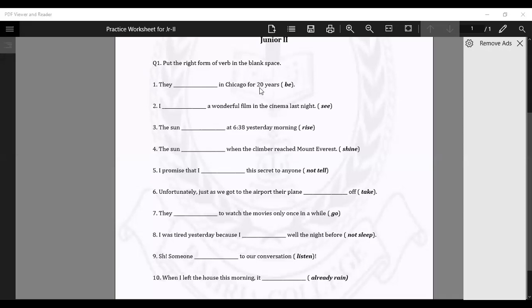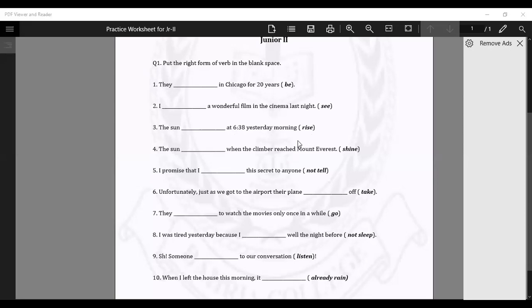Okay. I dash a wonderful film in the cinema last night. I saw. So this is last night written over here, so you need to put the second form of verb. You need to make the sentence in the past tense. So, I saw a wonderful film in the cinema last night. Okay. The sun dash at 6:38 yesterday morning. Rise. The sun rose at 6:38 yesterday morning.